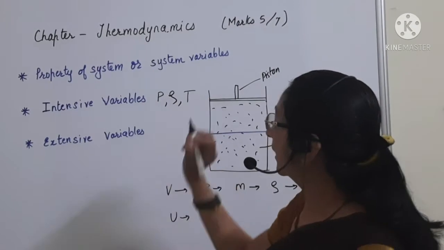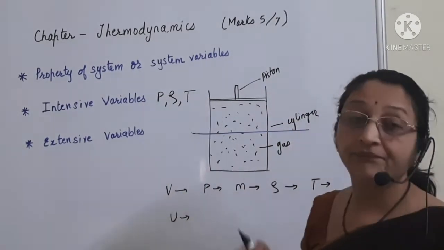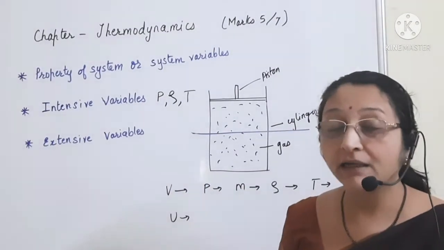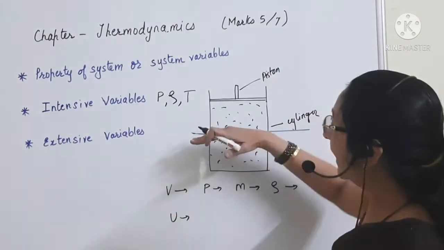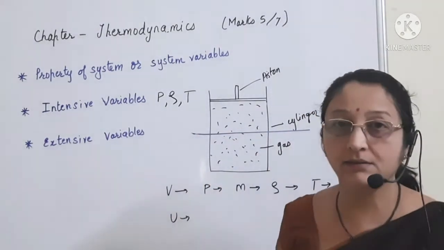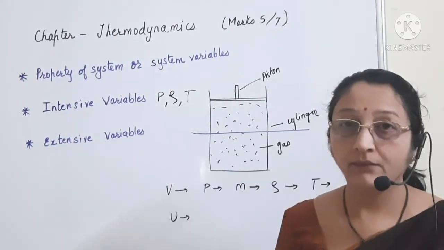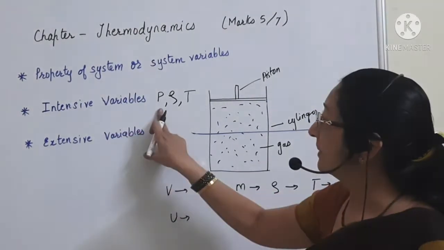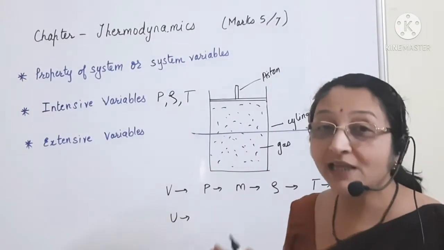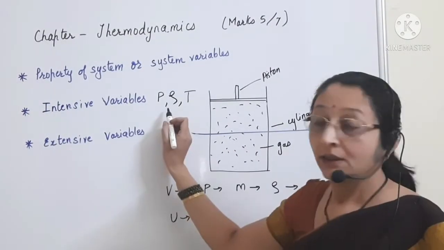Temperature will not change. So these variables, pressure, density and temperature will not change if I cut the system into 2 parts. So such variables which do not depend upon the size of the system, they are the same.